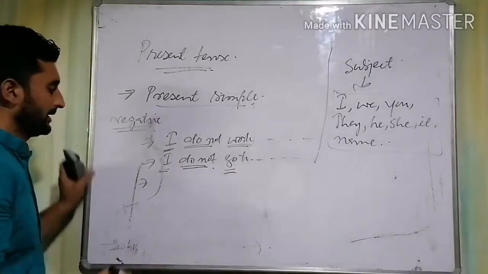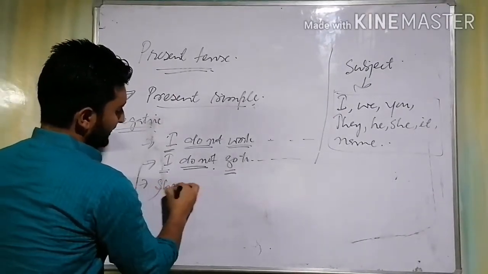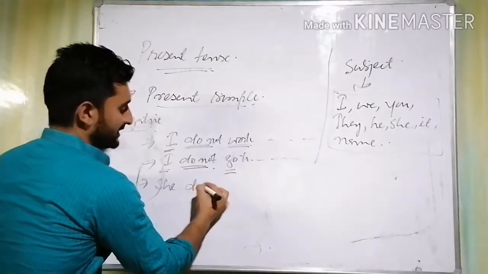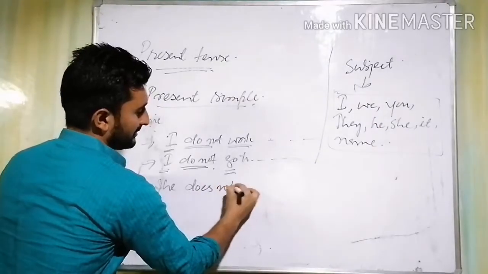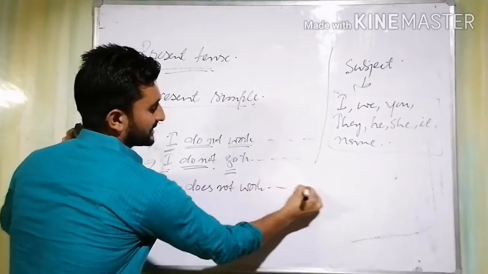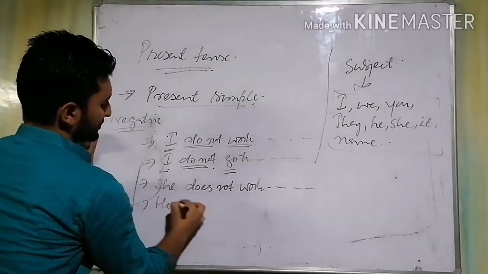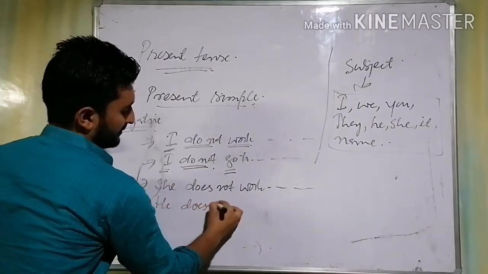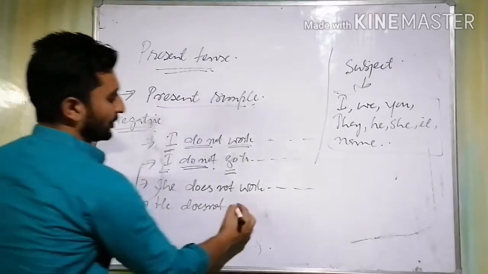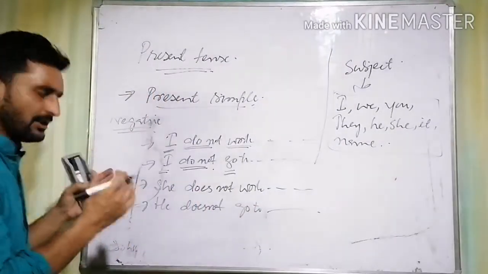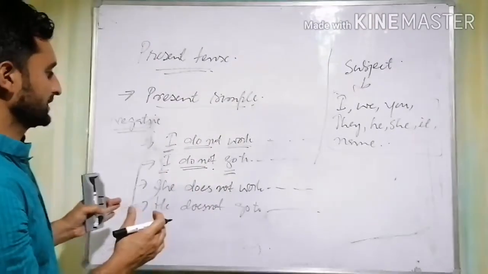No, we cannot. We cannot write do not. She does not work in a factory. He does not go to school daily. So there is a bit of difference. What's the difference?